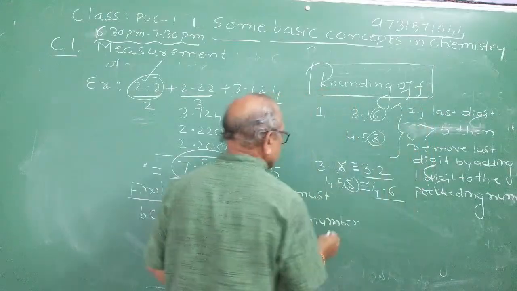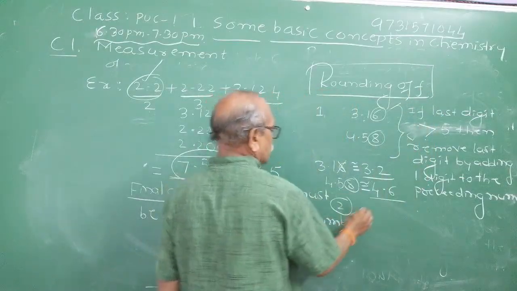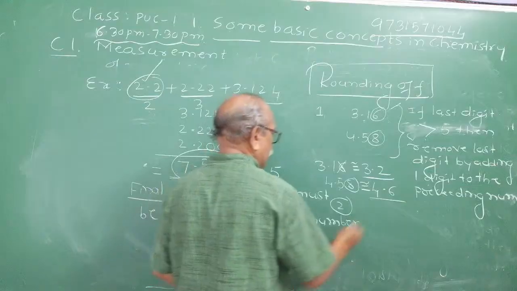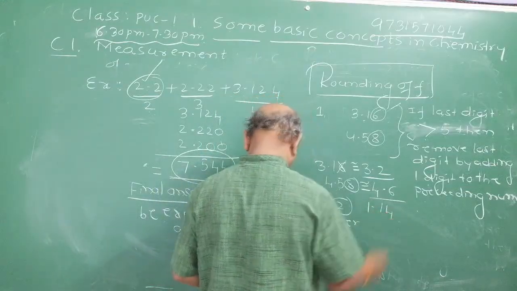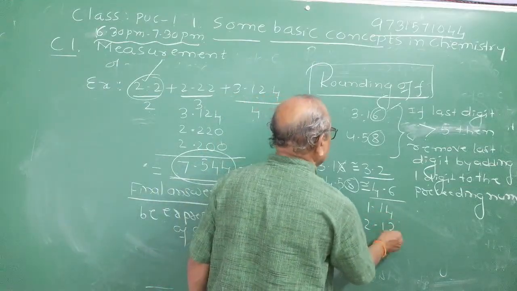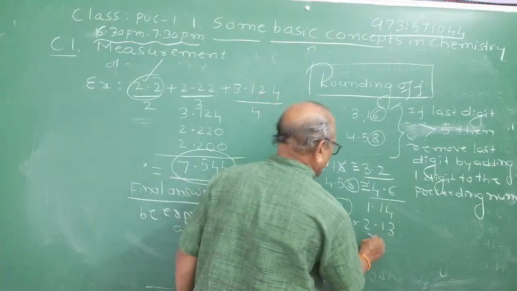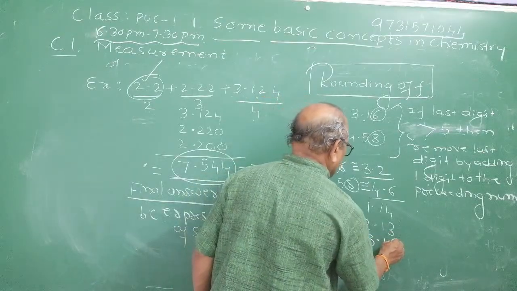Rounding off. The second rule is, suppose I have the numbers 1.14, 2.13, or 3.12.